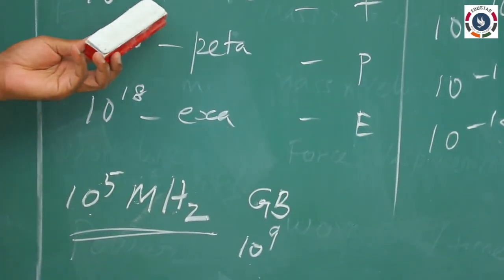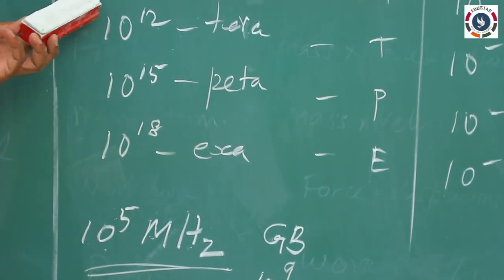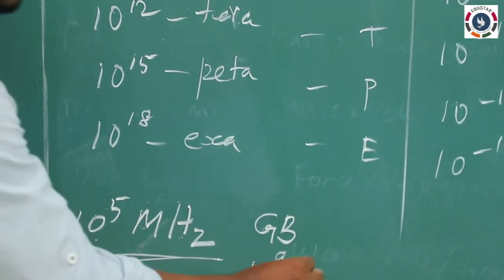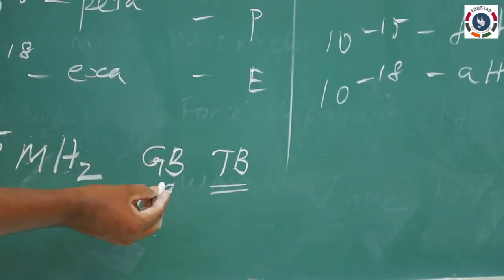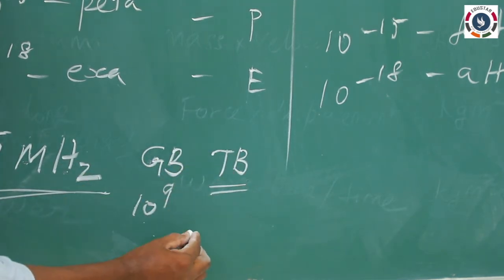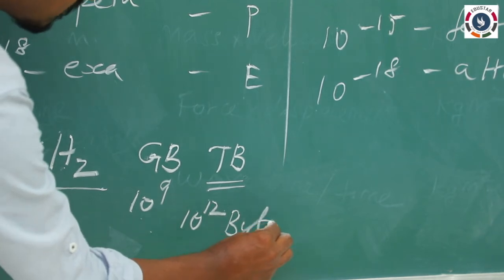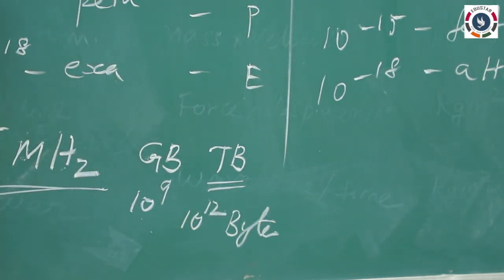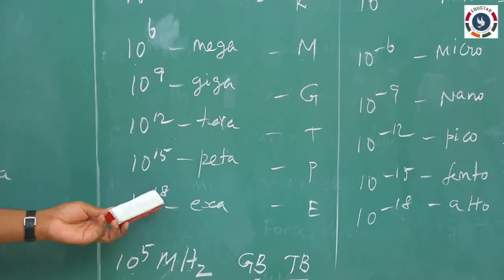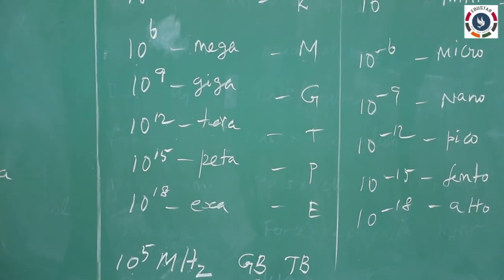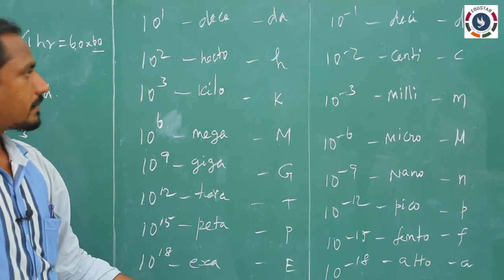And 10 to the power 12 is called tera. We use this term for memory size also, terabyte, TB. The memory of hard disks and hard drives can be expressed in TB. TB means 10 to the power 12 byte, so it is called terabyte. 10 to the power 12 is called tera, 10 to the power 15 is called peta, and 10 to the power 18 is called exa. Similarly, these are the multiples of 10 expressed in abbreviations.